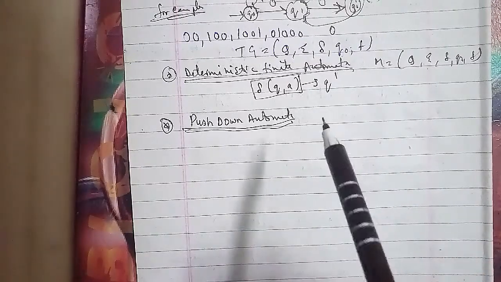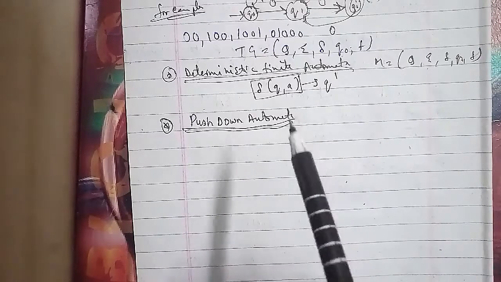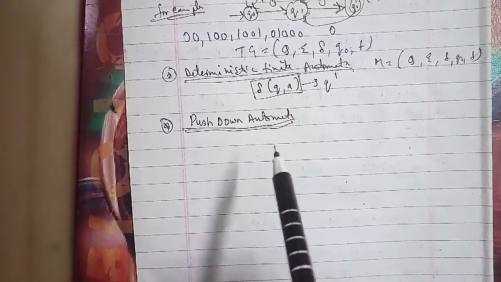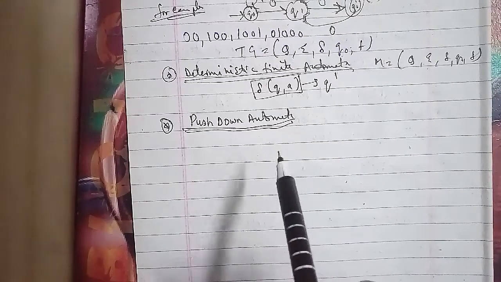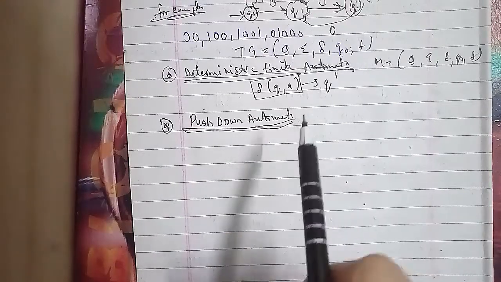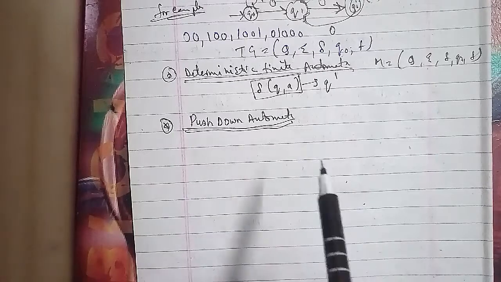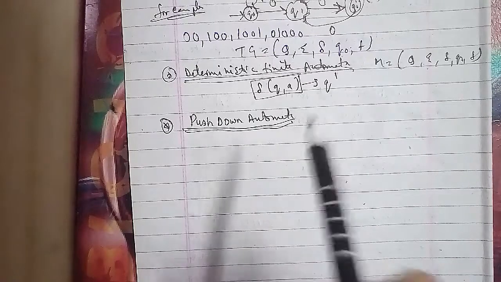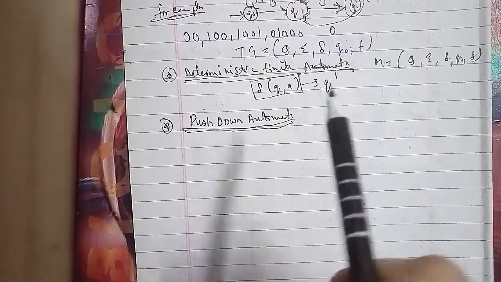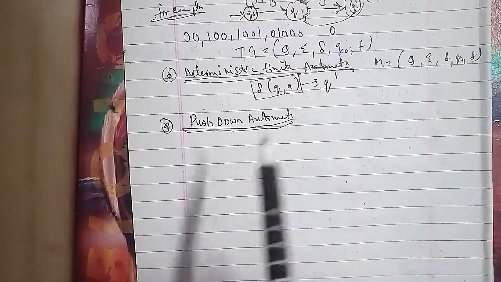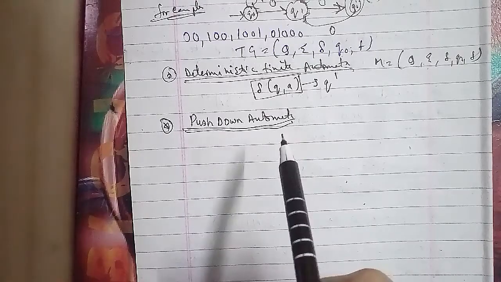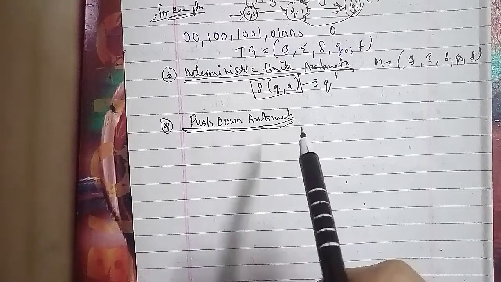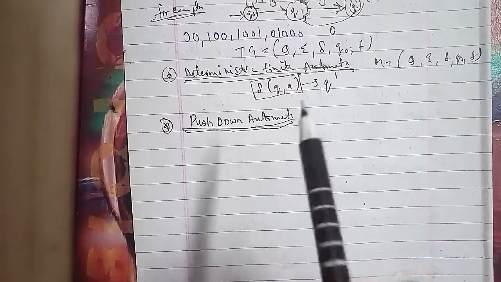For every context-free grammar, there exists a pushdown automaton such that the language generated by the grammar is identical with the language generated by the automaton, which is easy to prove. The reverse is true as well, though harder to prove: for every pushdown automaton, there exists a context-free grammar such that the language generated by the automaton is identical with the language generated by the grammar. Let's go ahead and discuss context-free grammar.